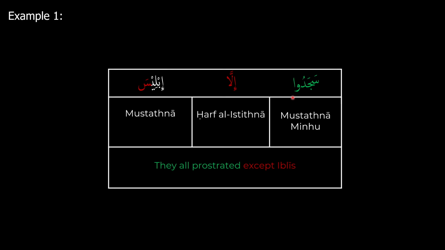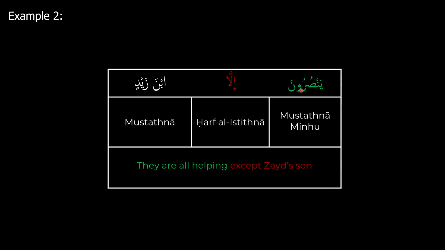Now let's take a look at another example. Here we have yansuruna illa ibna zaydin. Here yansuruna is the mustathna minhu, again because it comes before the illa, and then illa is going to be our harf, and then ibna zaydin is actually supposed to be ibnu zaydin because this is mudaf mudaf ilayh, but we have ibna because in an associated fragment the mudaf is going to carry the sign of nasb, so this becomes ibna instead of ibnu.